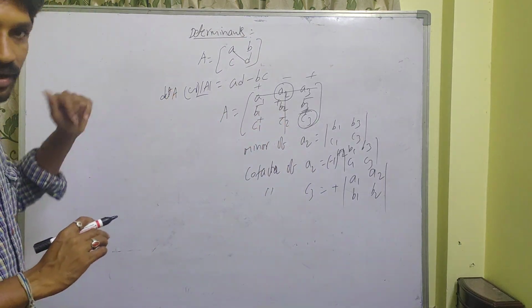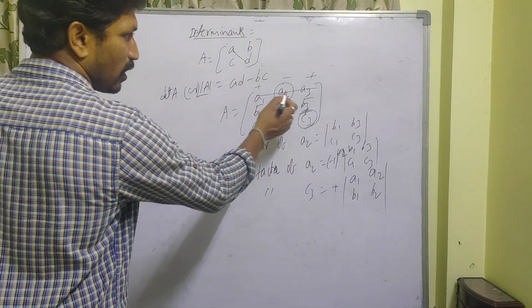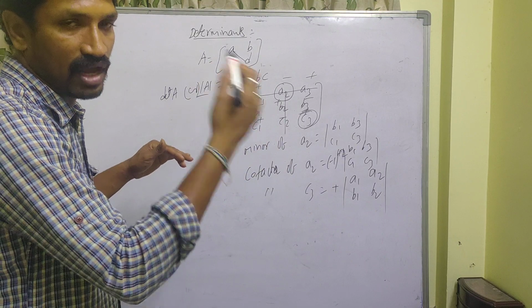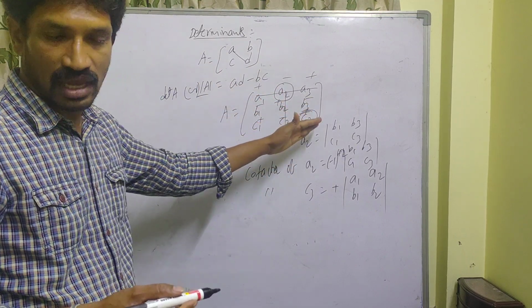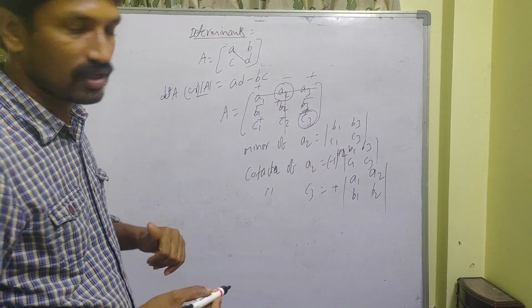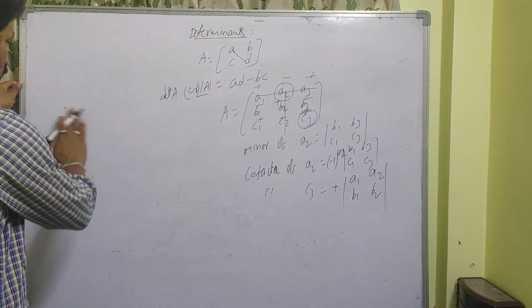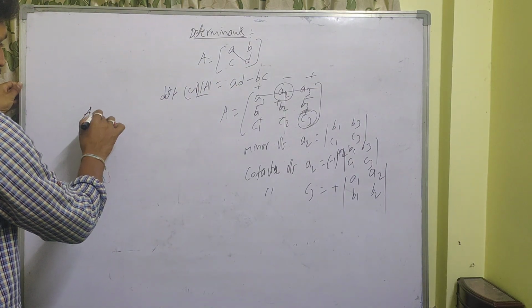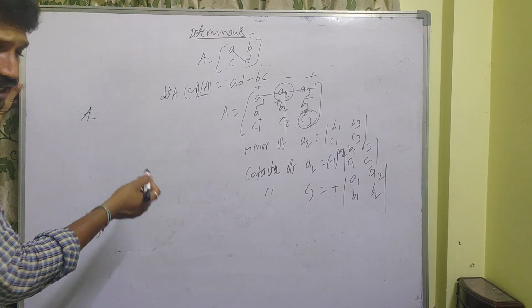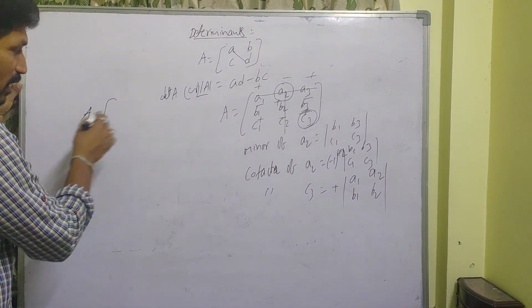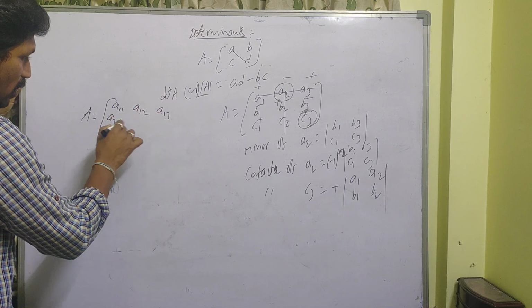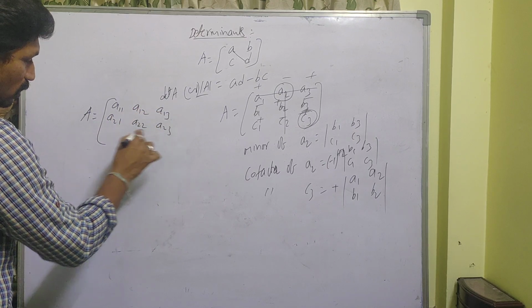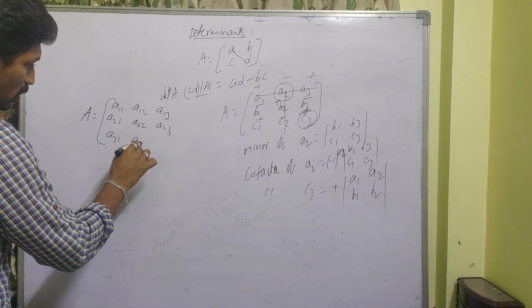Generally, the cofactors are denoted by capital A1, A2, A3, B1, B2, B3, C1, C2, C3. Otherwise, in the general standard form, the matrix A is [a11 a12 a13; a21 a22 a23; a31 a32 a33].